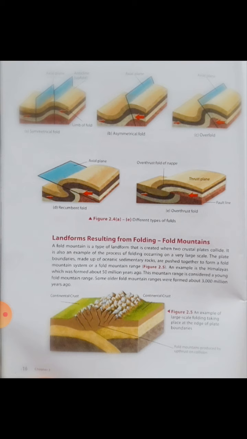Learners, in figure 2.5 you can observe an example of large scale folding taking place at the edge of plate boundaries. Learners, now open page number 17. The Himalayas, Andes and Alps are examples of major young fold mountains that are the result of large-scale folding. Figure 2.6 shows the distribution of young fold mountain ranges in the world.